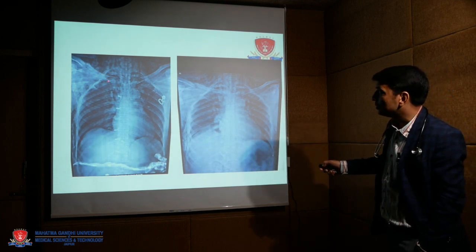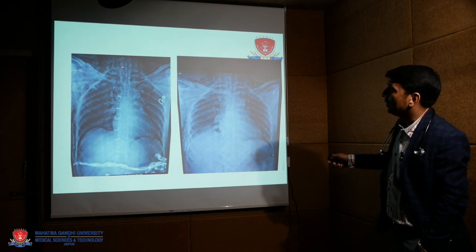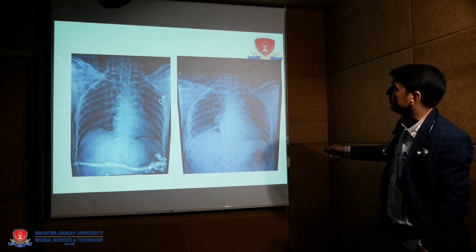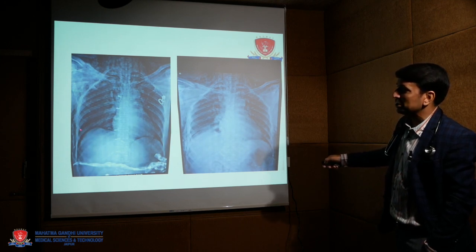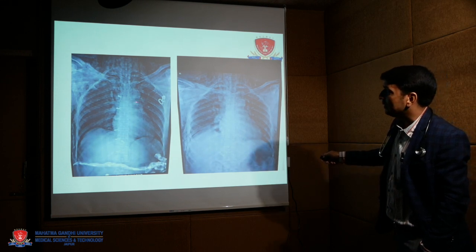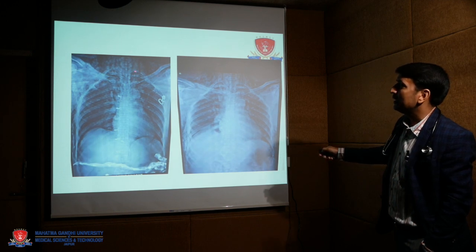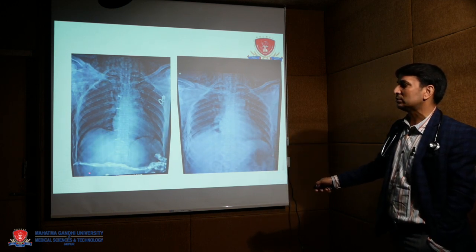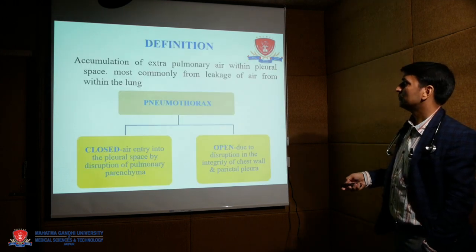There is diffuse air-filled density, like a black-out in the skin and other areas. It means this is air in the subcutaneous tissue. It means pneumomediastinum. This is the line around the heart, and this is the air in the subcutaneous tissue, known as subcutaneous emphysema, due to trauma.